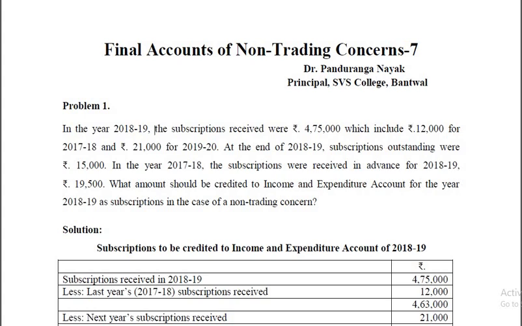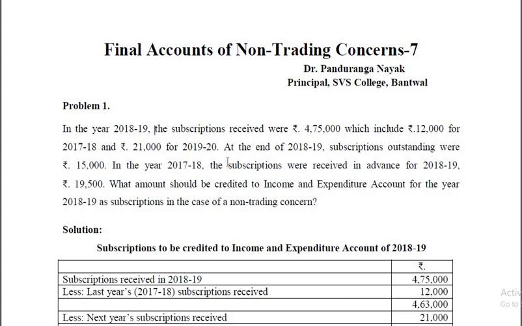In the year 2018-19, the subscriptions received were 4,75,000, which include 12,000 for 17-18 and 21,000 for 19-20. So out of 4,75,000, 12,000 should be deducted because that is not relating to the accounting year 18-19.